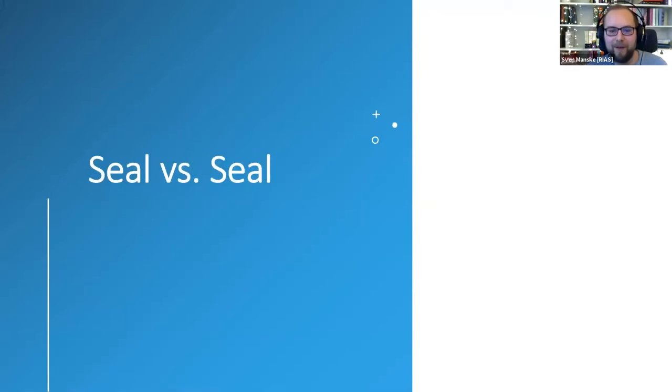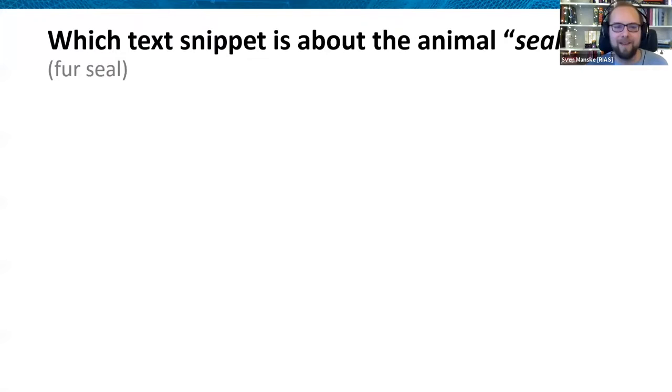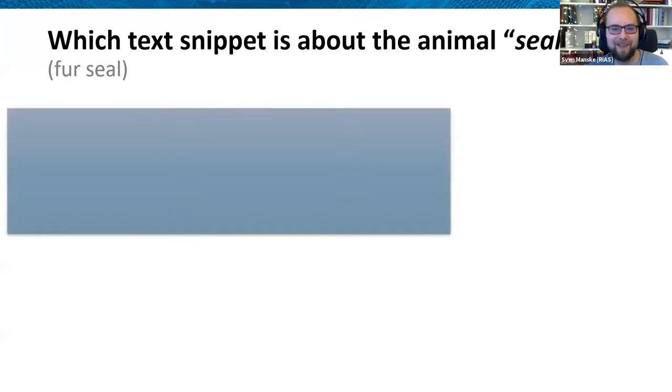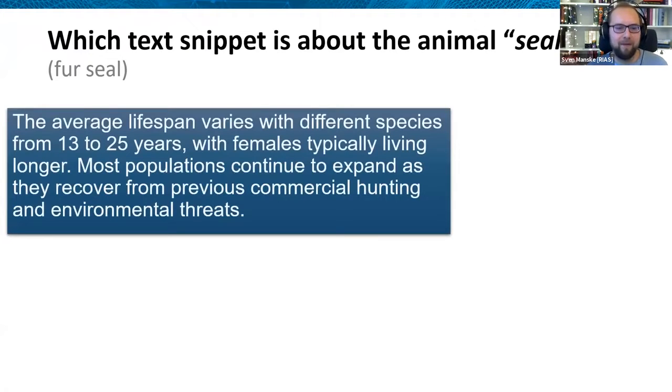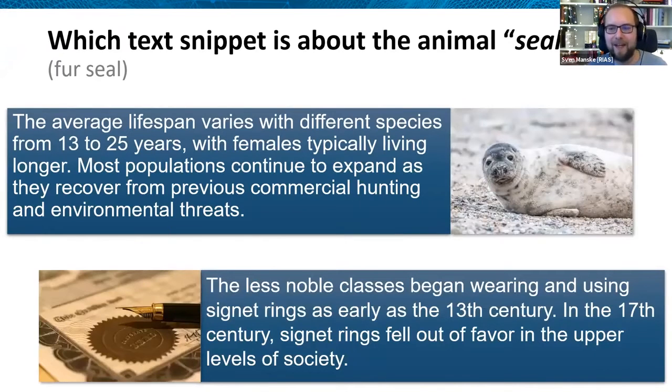Very quick thing, seal versus seal. You probably know that both of those pictures are seals. There are, of course, other connotations as well. But let's take a look. We have now a text snippet, and the question is, is it about the animal seal or the item seal? So if you read that, the average lifespan varies with different species and so on. I think it's quite easy for you to distinguish those two terms and say which that is. And the other is the less noble classes began wearing, and so on and so on. And I guess it's quite easy for you to say that the upper one is the animal seal and the lower one is the item.